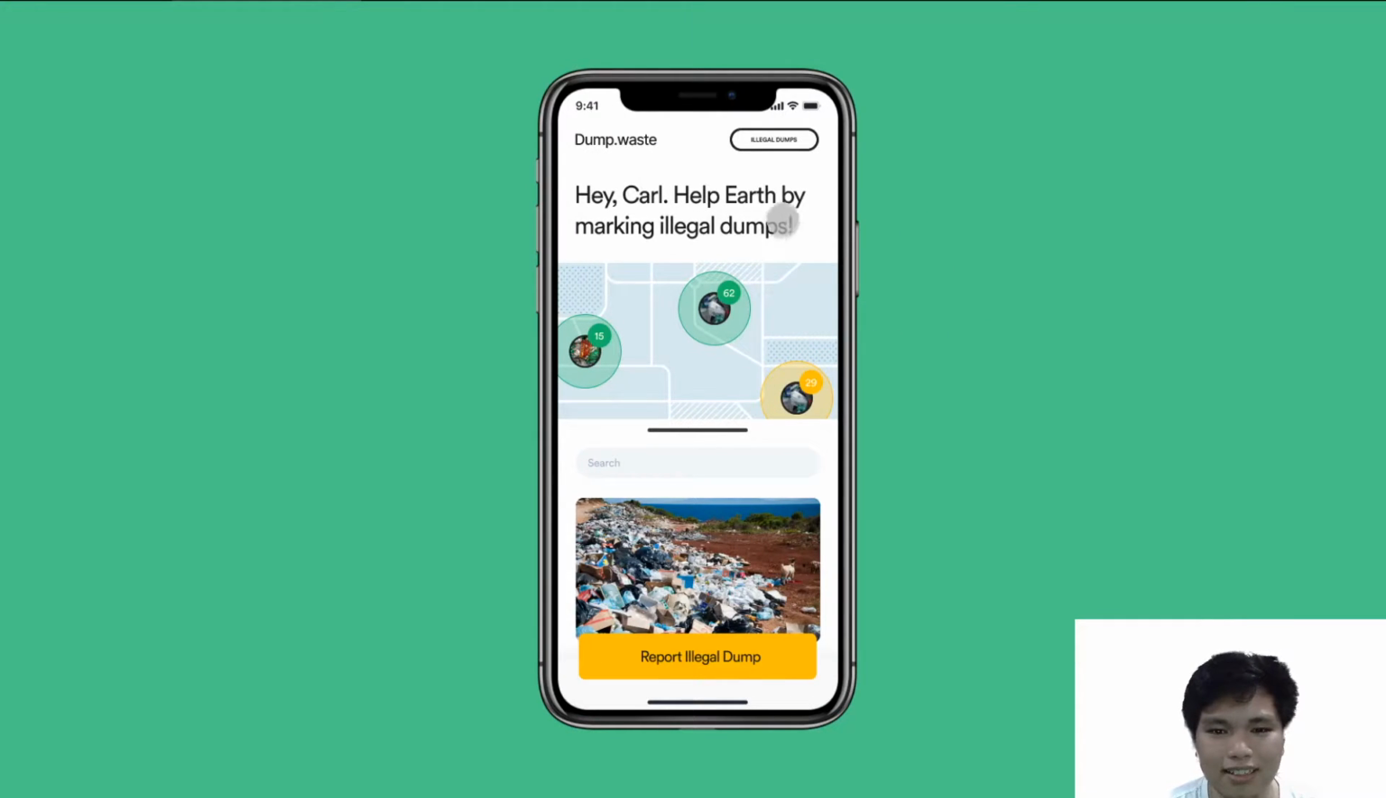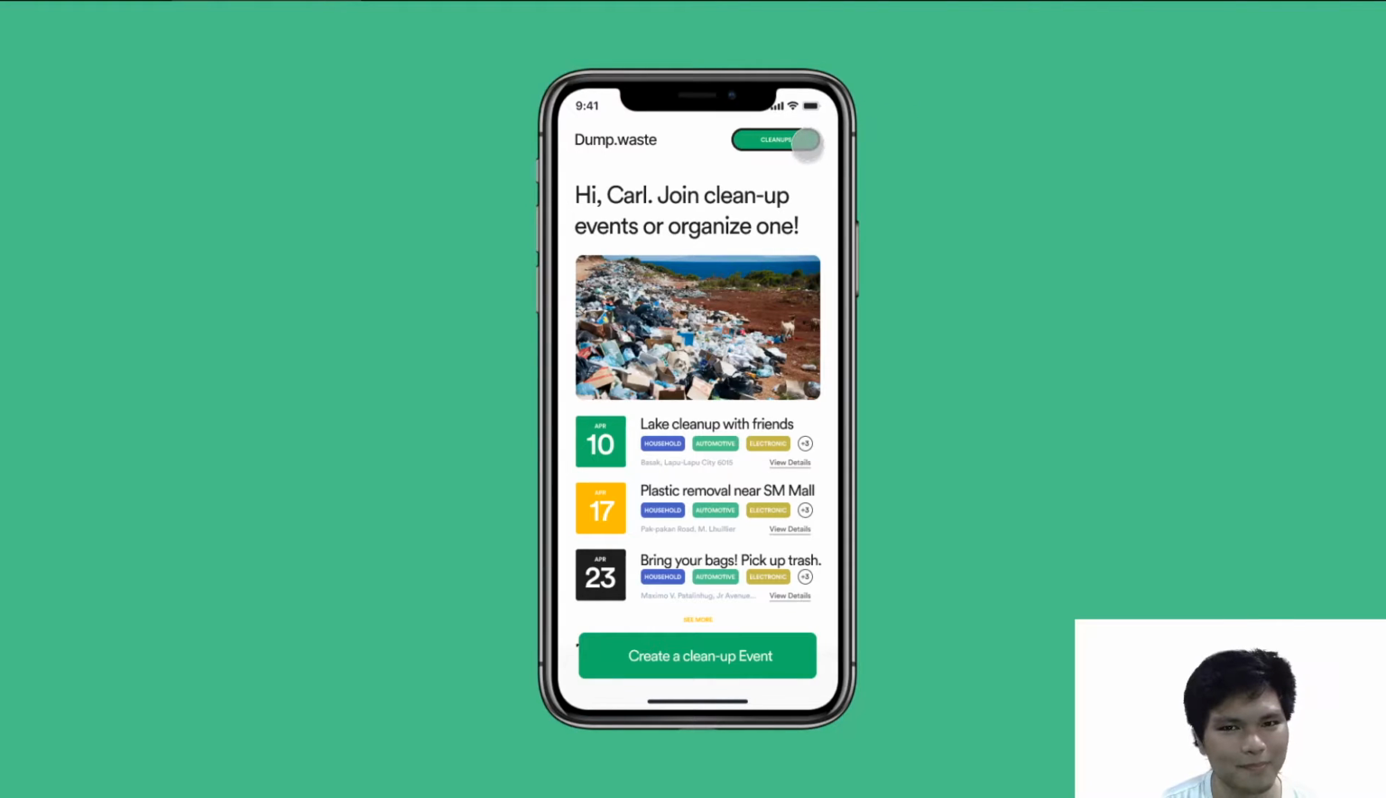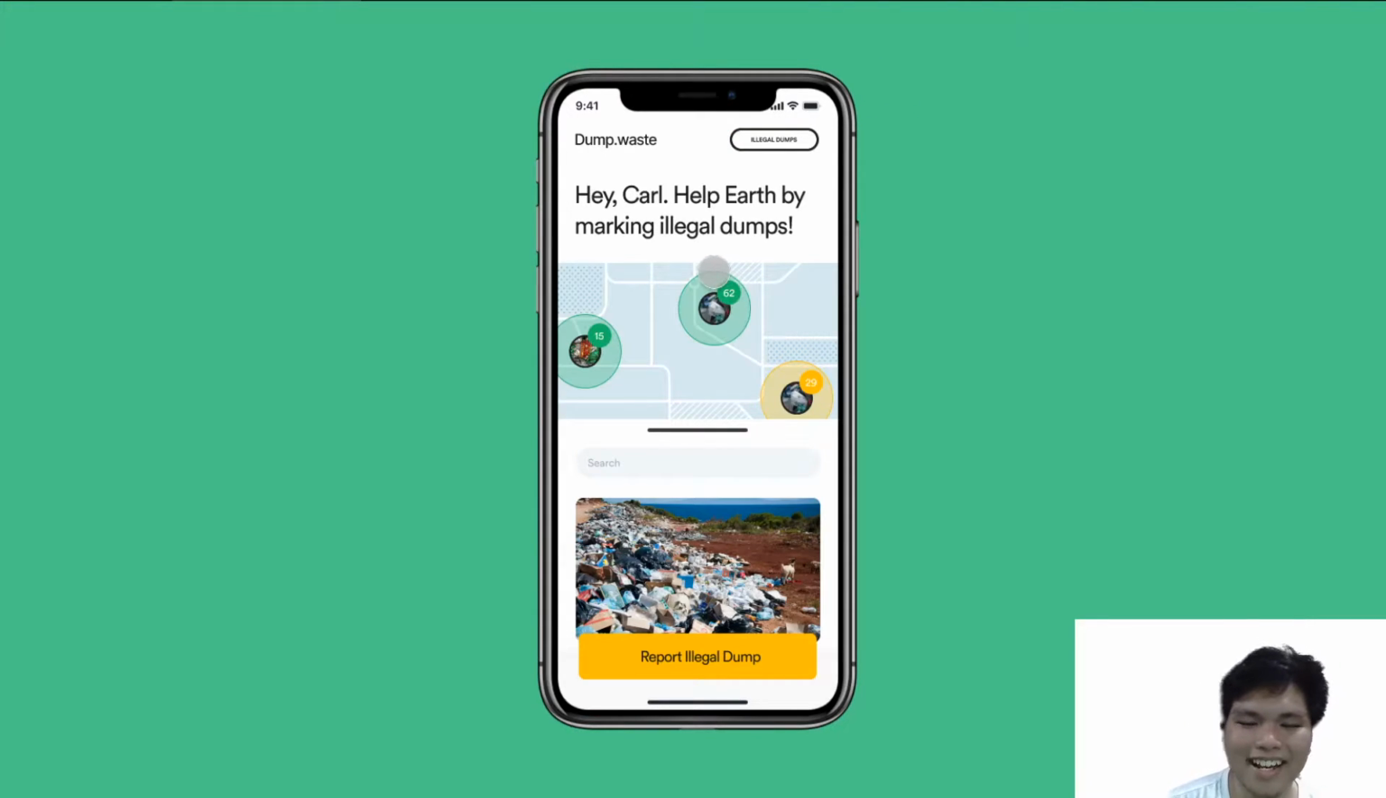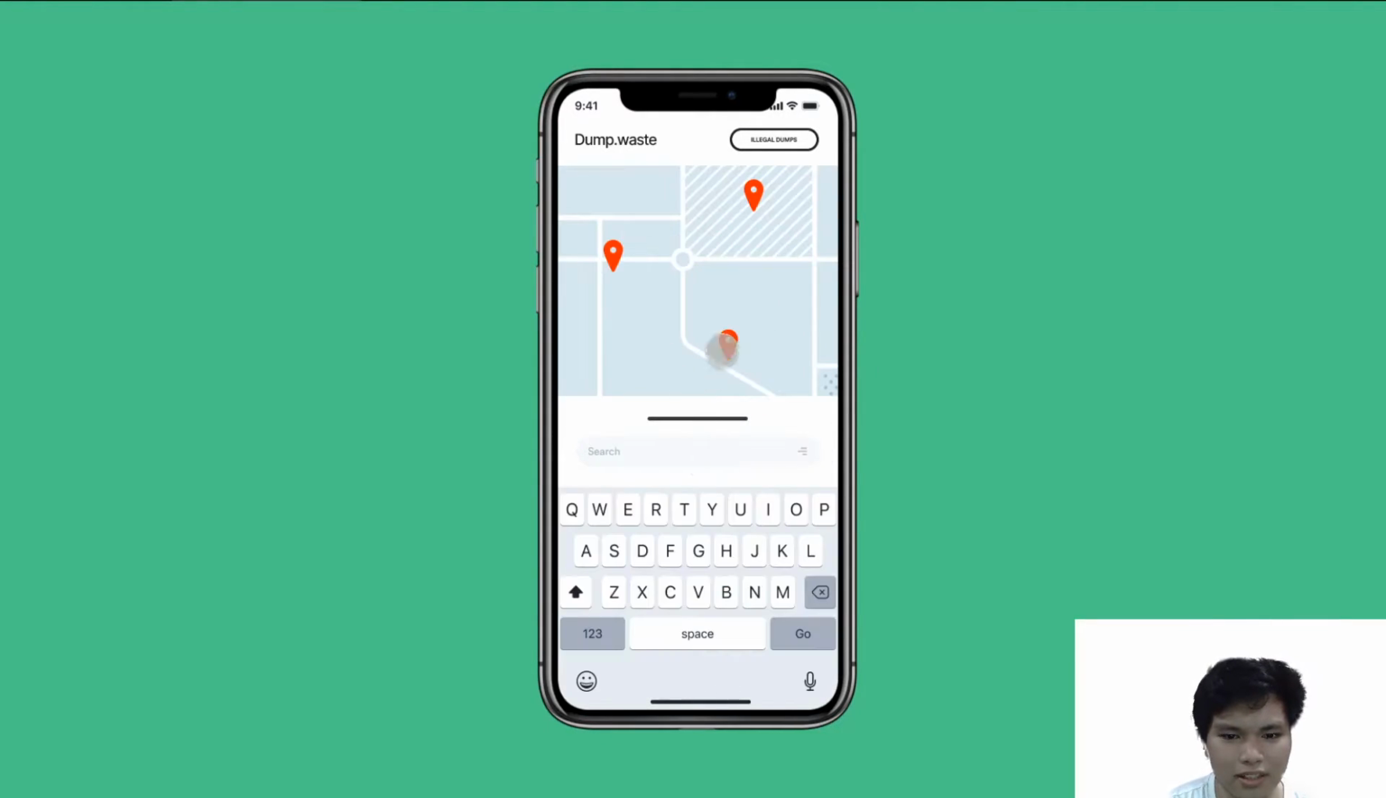And then we are presented with the home screen. You can either switch to reporting illegal dumps over here, or create a cleanup. Exciting. So hey Carl, help Earth by marking illegal dumps. If you're wondering, this is a map, and if you want to zoom in, yep, you can look at the places where there are marked and reported trash, but more on that later.